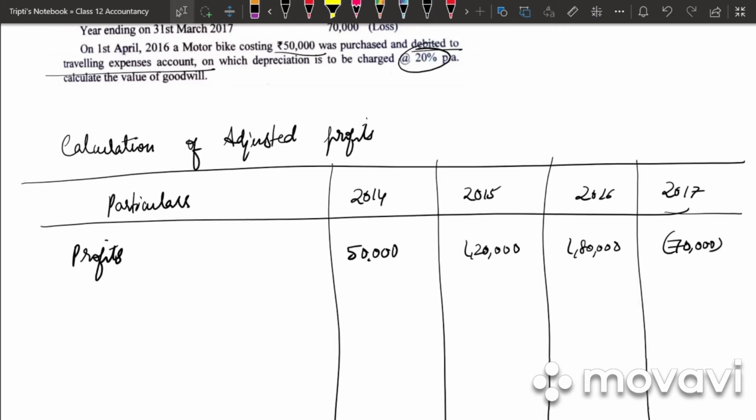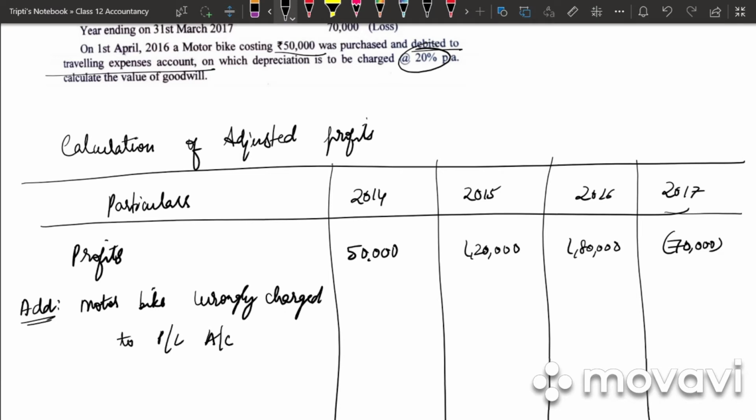Then we will be adding our motorbike cost. So add motorbike wrongly charged to P&L account. So in which year was it wrongly charged? 1st April 2016, which means 31st March 2017.